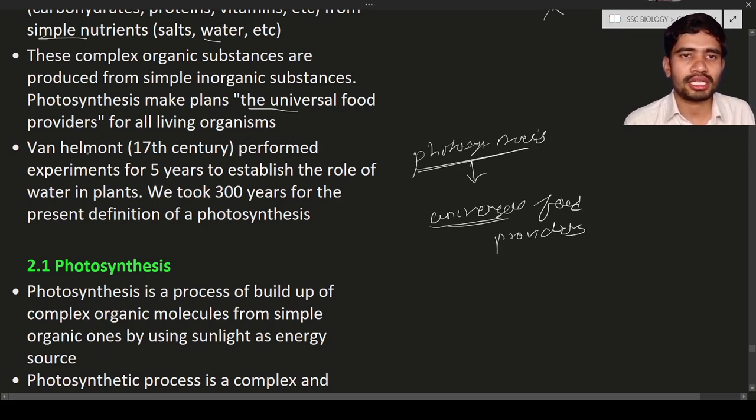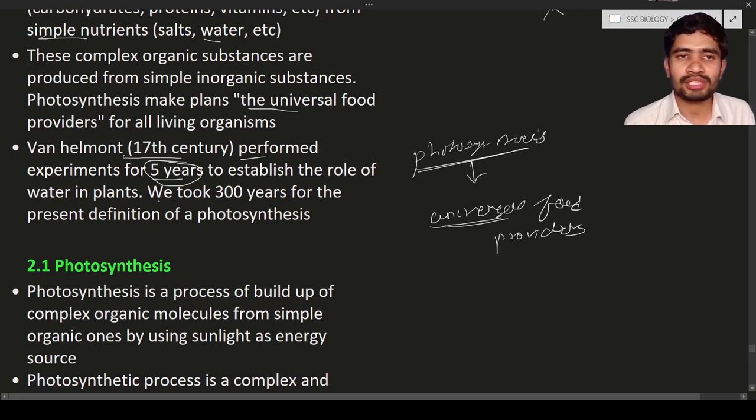Next is Van Helmont. He belongs to the 17th century and performed experiments for 5 years just to establish the role of water in plants. What is the role of water in plants? He used his entire 5 years for the experiment. Later he found the importance of water.